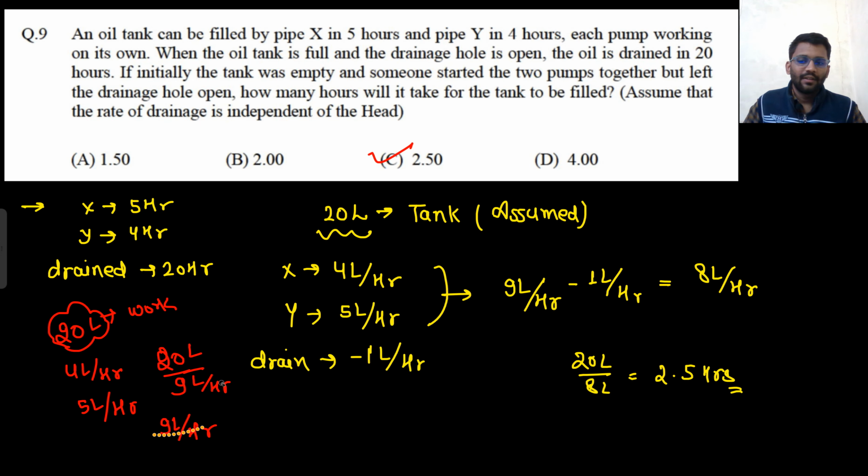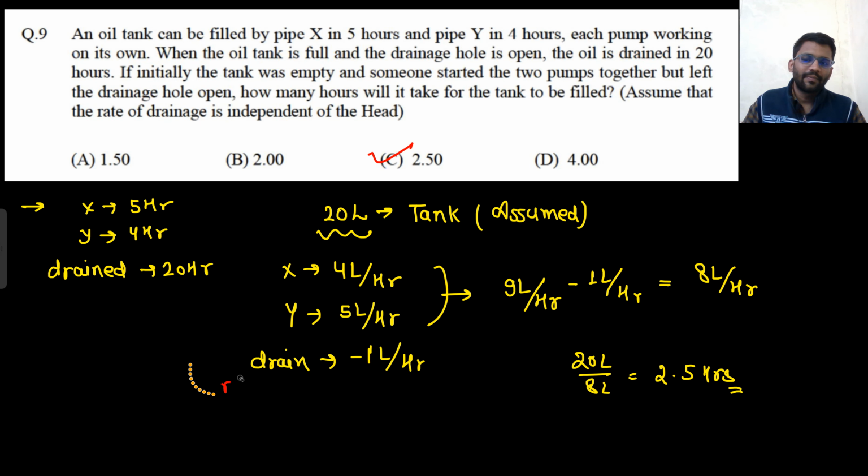Okay, just take the LCM. Now here also I took the LCM of 5 hour, 4 hour, which is 20, so basically I took 20 liter. X can fill 4 liter per hour, Y can fill 5 liter per hour, and drainage will take 1 liter per hour. So basically 8 liter per hour is given. In 1 hour 8 liter is given, and you need 20 liter. So how many hours will it take? 2.5 hours. So the answer would be C. That's it. Let's move on to this problem.